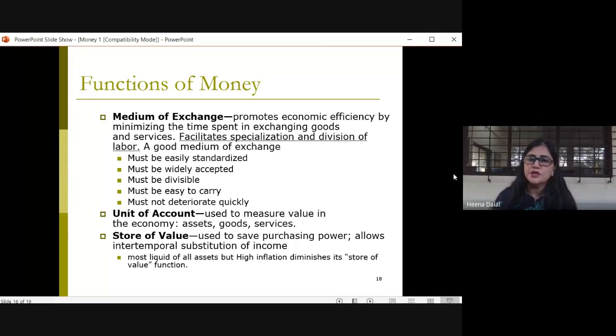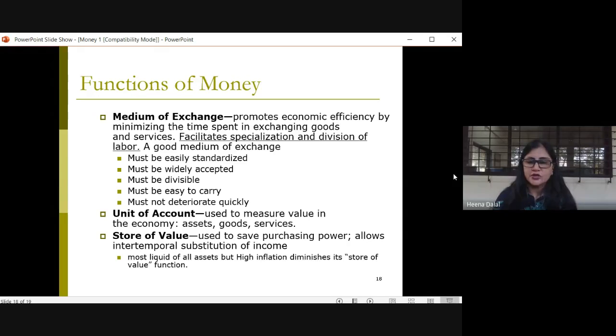It is the medium of exchange, right? It facilitates specialization as well as division of labor, right? Because of money, people can easily exchange goods and services for money.